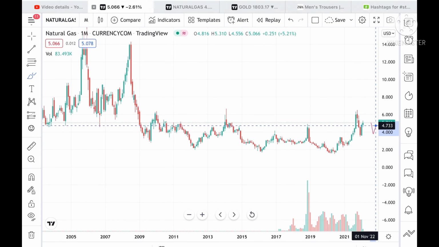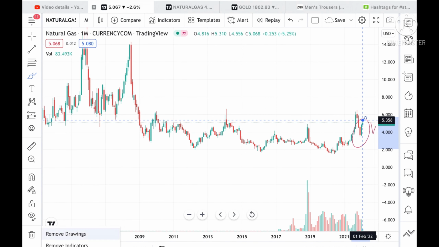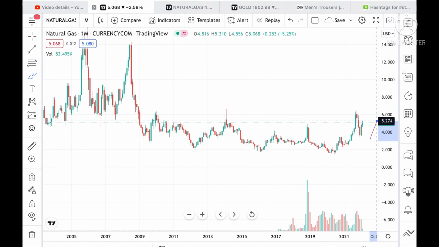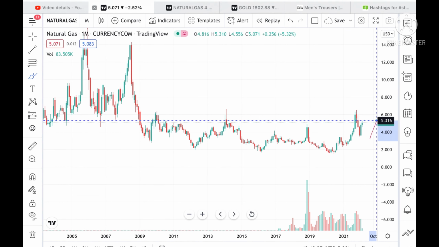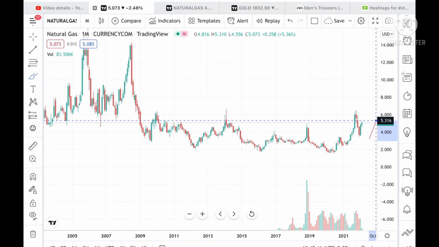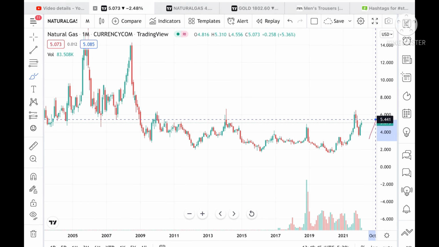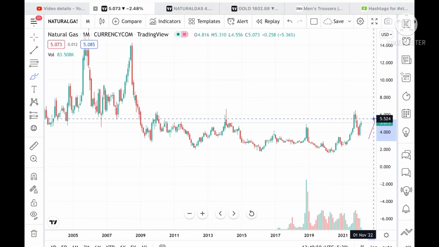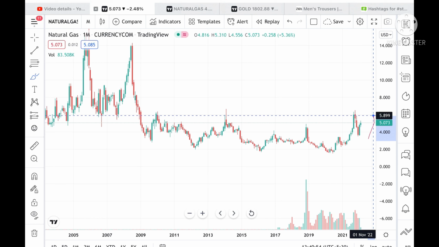Suppose the price sustains above this level, then we can see it go further high. Again I repeat, if the price sustains above this level, then we can see a level of 5.358, and from there it can go further upside. After touching a level of 5.316, we can see a level of 5.441, and from there it can go further upside to a level of 5.524, and then to a level of 5.899.